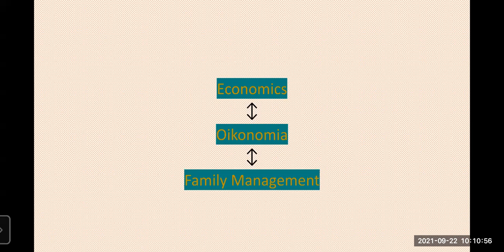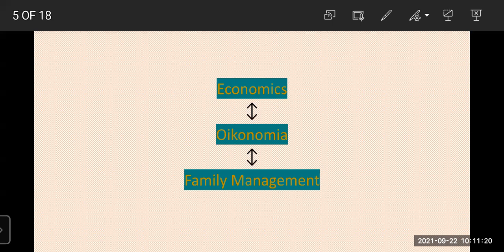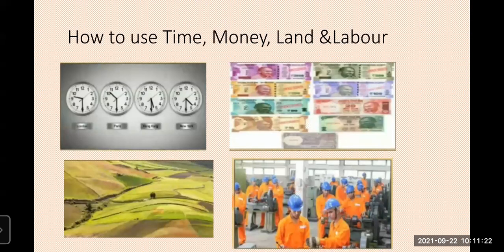This led to the birth of economics. Income, expenditure and family budget are the economic factors. It gives birth to economics. So economics means nothing but family management. Okay, there is a lot of similarity between family management and economics.